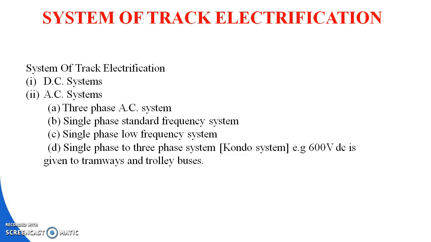You can get a 2 marks question: what is actually the Kando system? It means the single phase to 3-phase system. For example, 600 volt DC is given to a tramway or trolley buses. That is called examples.